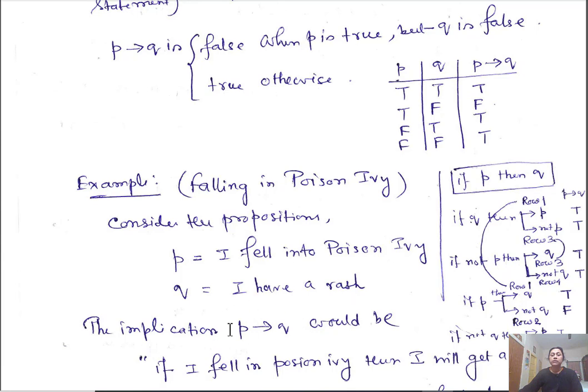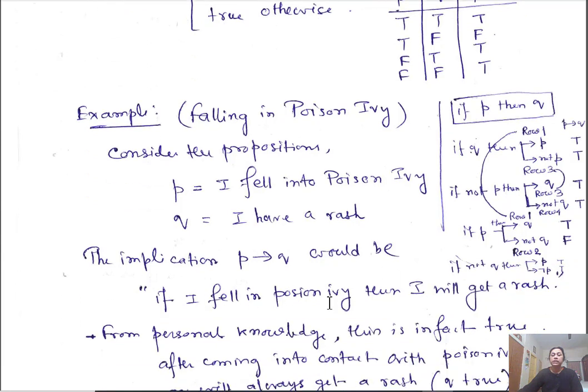Now consider this implication: P implies Q. It is the statement: if I fell into poison ivy, then I will get a rash. P can be treated as the cause and Q as the effect. In this implication, P is the cause, Q is the effect. So if I fell into poison ivy, then I will get a rash.